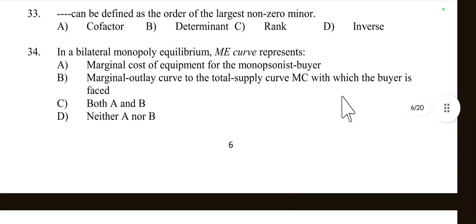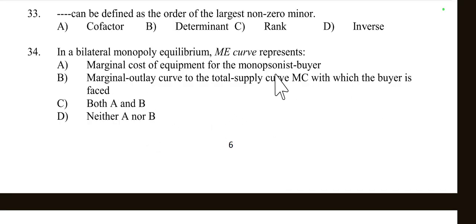Then question number 34. In a bilateral monopoly equilibrium, the ME curve represents dash. ME curve means marginal expenditure curve. The options: marginal cost equivalent for the monopsonist buyer, or marginal outlay curve to the total supply curve of MC with which the buyer is faced, or both, or neither.